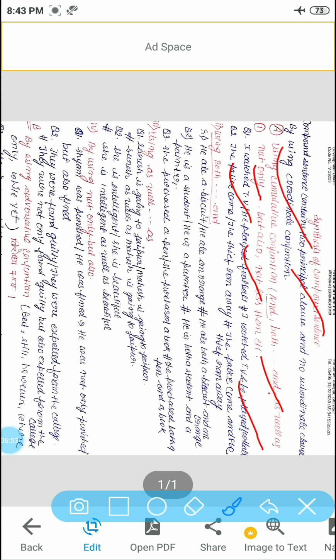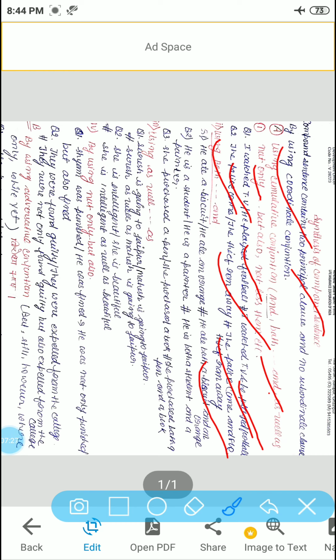Now come to another one. The police came, the thief ran away. Here again you are getting two different principal clauses. After combining, the sentence will become: the police came and the thief ran away. Next, by using both and we can make a compound sentence. He ate a biscuit, he ate an orange. After combining these two sentences, it will become: he ate both a biscuit and an orange.